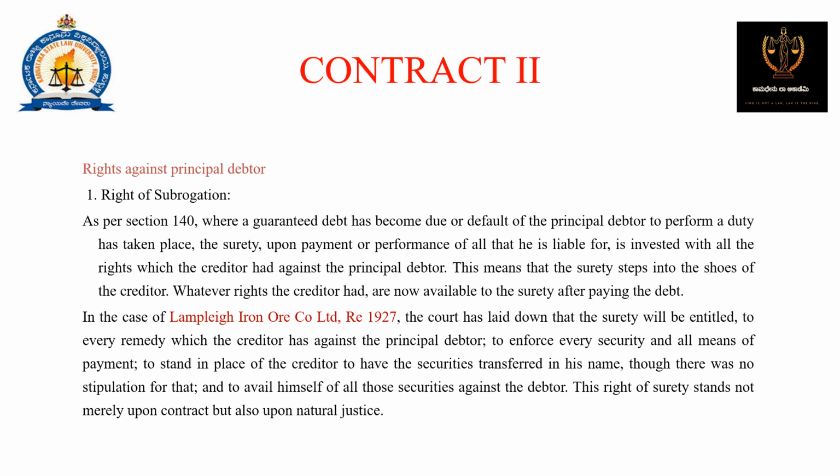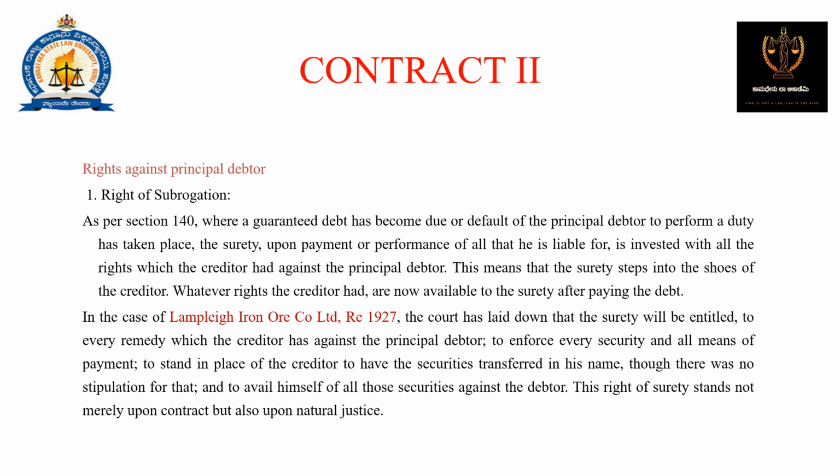In the case of Lampleigh Iron Ore Co. Limited, reported in 1927, the court has laid down that the surety will be entitled to every remedy which the creditor has against the principal debtor, to enforce every security and all means of payment, to stand in the place of the creditor, to have the securities transferred in his name, though there was no stipulation for that, and to avail himself of all those securities against the debtor.